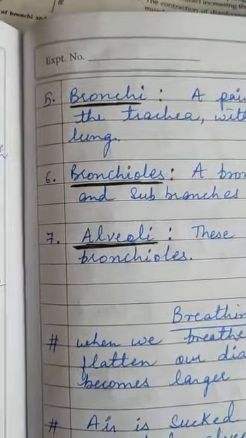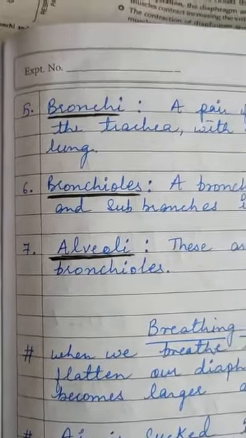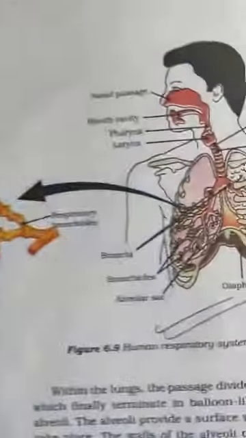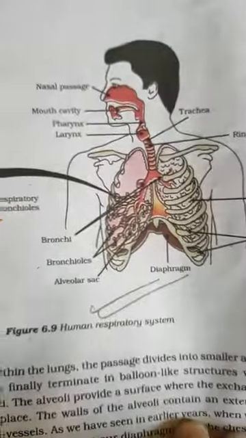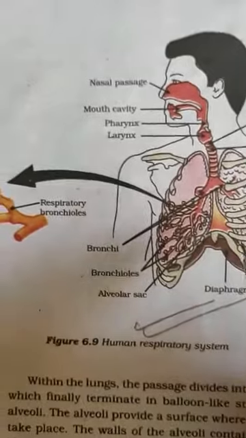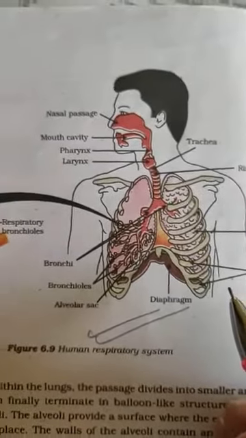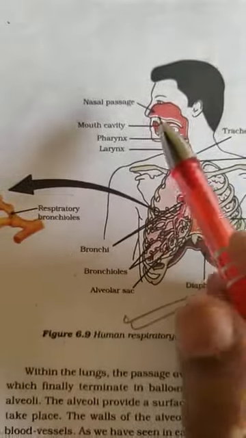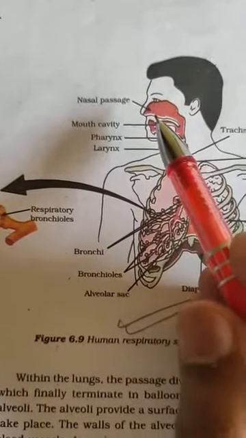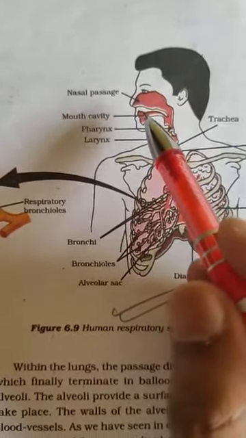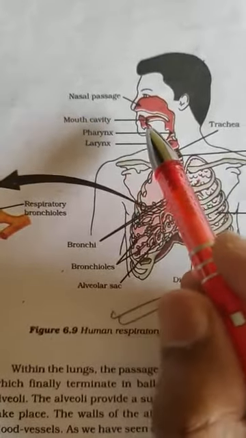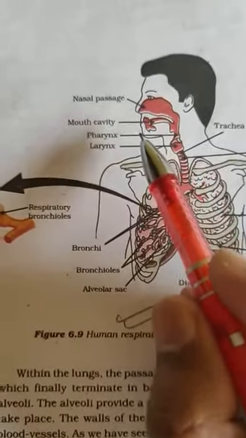Now I will explain with the help of a diagram. This is the human respiratory system. I hope you are able to see the diagram clearly. This is the nasal passage when you are inhaling the air. This is the mouth cavity. Now this is the pharynx part.